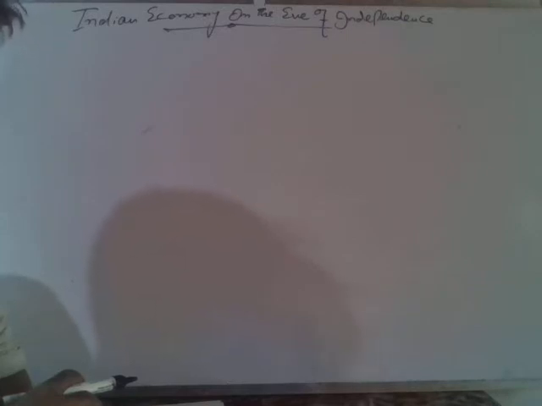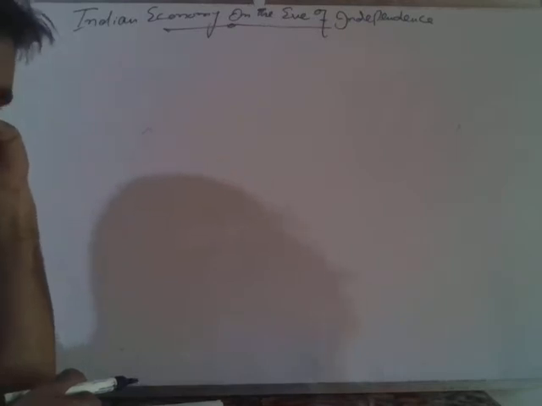What was the structure of the Indian economy when the British left India free and went back to England?